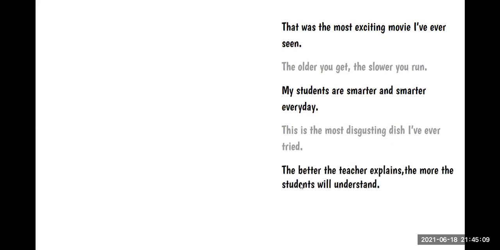The better the teacher explains, the more the students will understand. Lucas is getting taller and taller. Okay? So as you can see in all these sentences, we are using comparatives and superlatives. And we are going to learn how to use them to make comparisons.